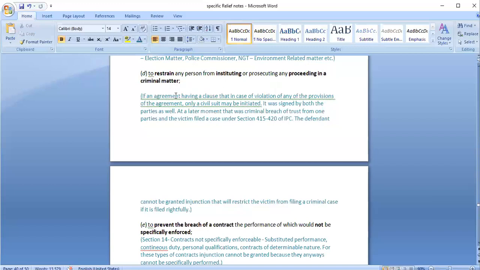But later on, one of the parties violates the contract and there is criminal breach of trust. So the other person wants to file a criminal matter under IPC, but the defendant says that you cannot go to the court because there is a clause under this particular contract that we will solve the matter within us only, or at max we can file an arbitration case. So in such cases also the person cannot be restricted, because there cannot be a contract that would stop a person from filing a case that he can rightfully file. So in such cases also there cannot be an injunction passed by the court.